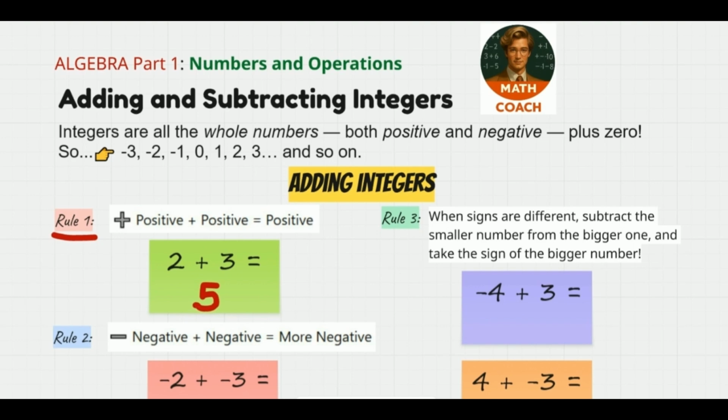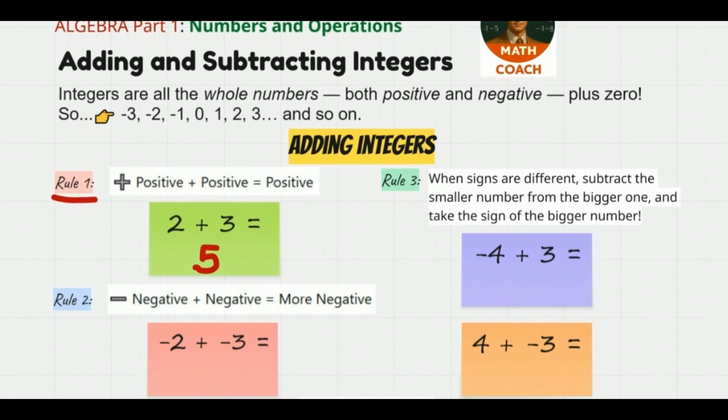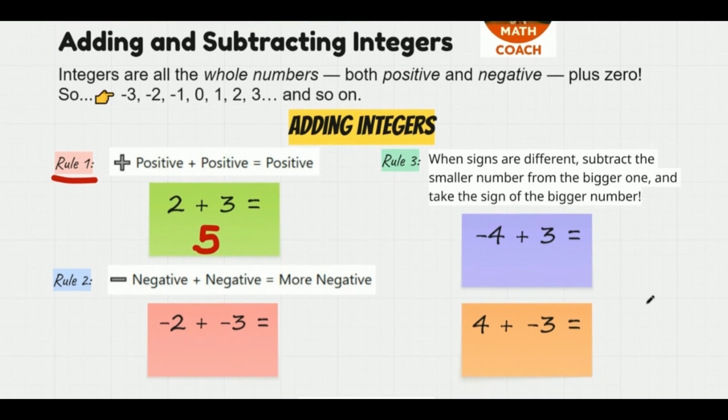Now, the second rule is when we're adding 2 negative integers, and the result would be a more negative number. So in this example, we have negative 2 plus negative 3. Take note that both the numbers are negative, and so what we'll do here is to just add 2 and 3. 2 plus 3 would be equal to 5. Okay? And then we will drop the common sign, which is negative. So we'll write it in front of 5. So the final answer would be negative 5.